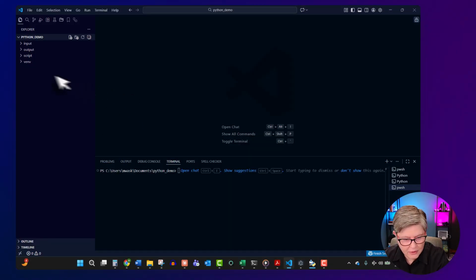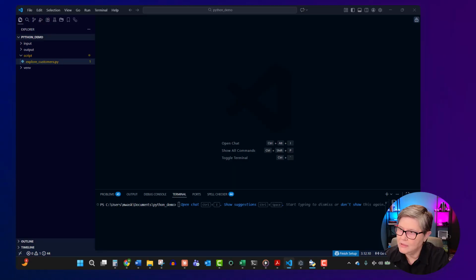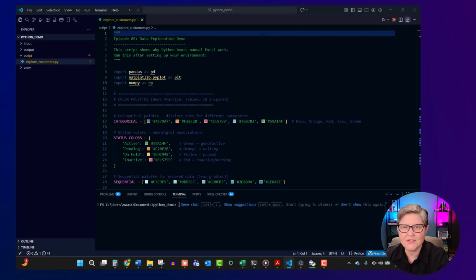So now in Visual Studio Code, we see the same folders here. This is our Python demo folder, and here's the input. Here's the Excel data. And we will open the script. So double click. So here's the script. Don't worry, you don't need to memorize any of this. The point is to see what's possible.